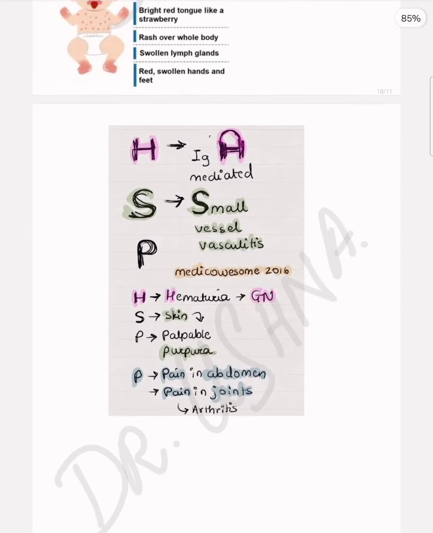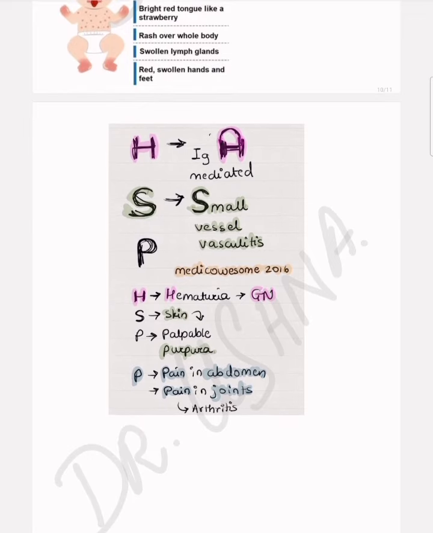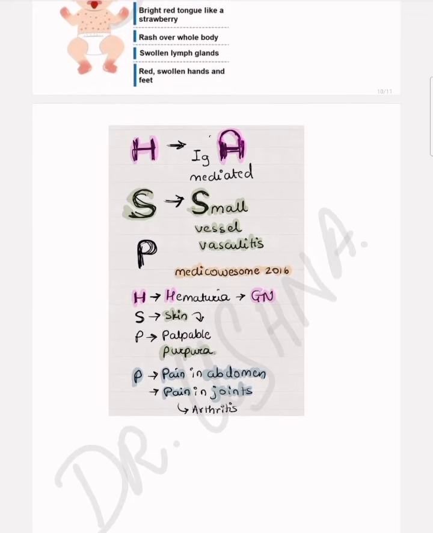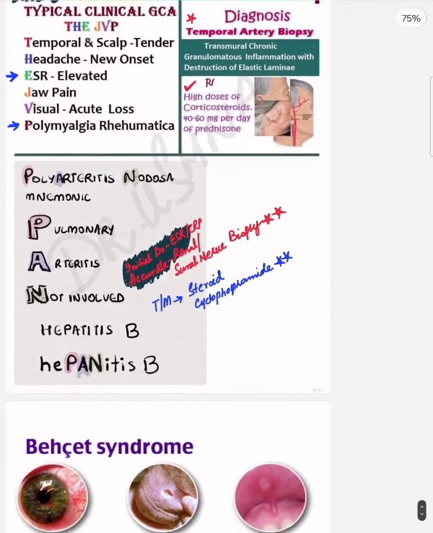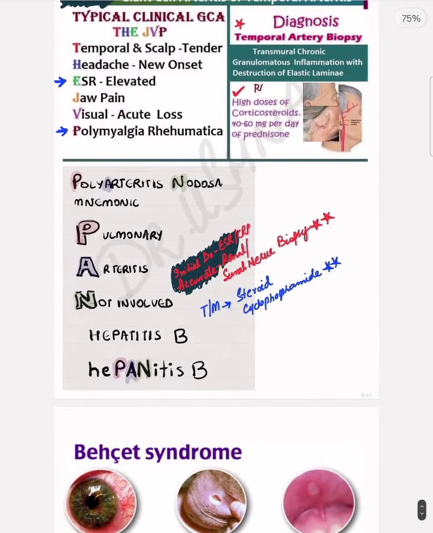Another important pediatric topic, and a very specific topic for vasculitis, is HSP, Henoch-Schonlein purpura, which is basically IgA positivity. It is a small vessel vasculitis, and there is involvement in the form of hematuria, glomerulonephritis, and skin involvement in the form of palpable purpura. So HSP is also a potential very important topic from the exam point of view.